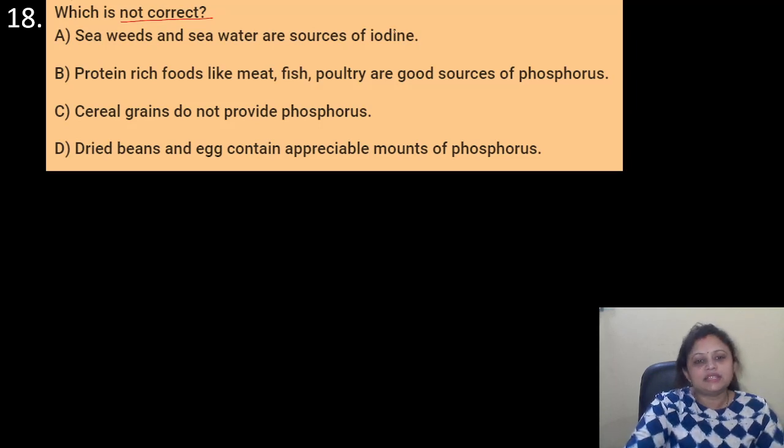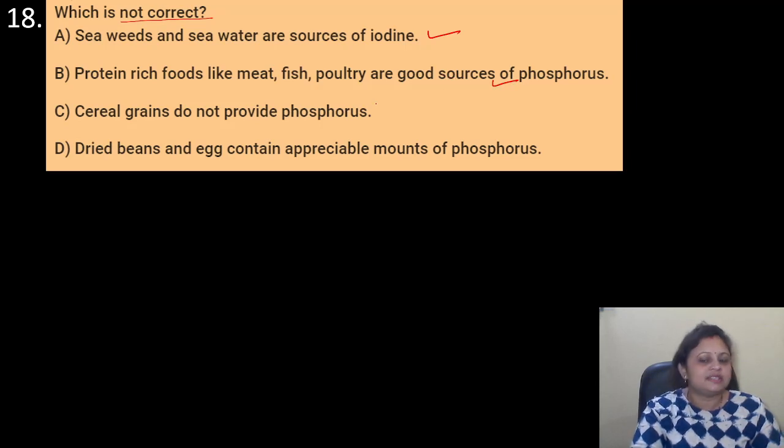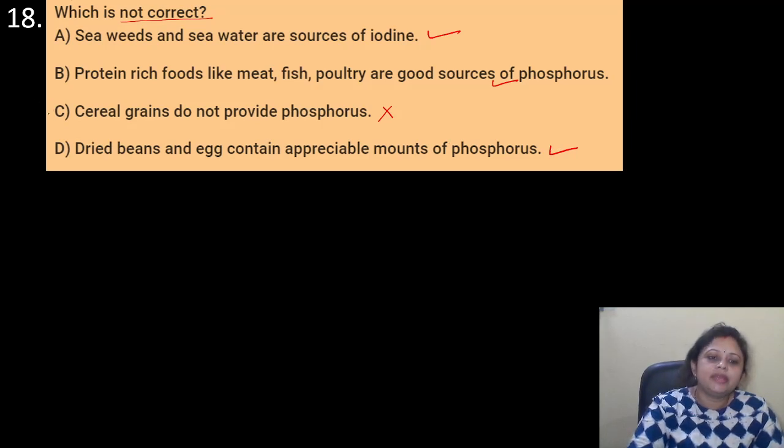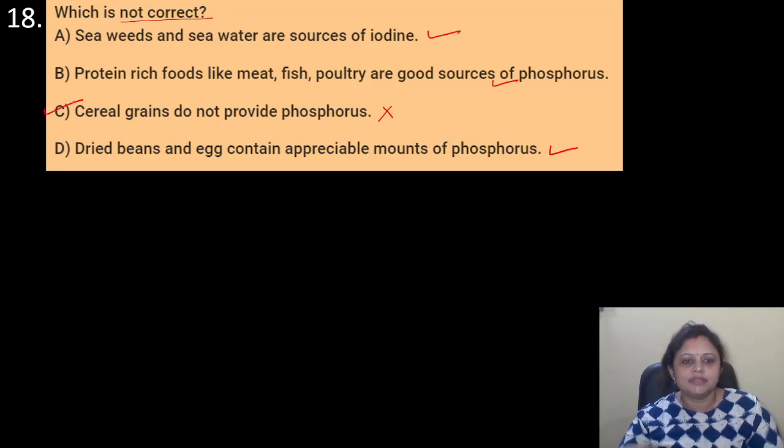So seaweed and seawater are sources of iodine, correct. Protein-rich food like meat, fish, poultry are good sources of phosphorus. This is also correct. Cereal grains do not provide phosphorus? No, it's wrong. Cereal grains, they provide phosphorus. Okay, they contain sufficient amount of phosphorus. Dried bean and egg contain appreciable amount of phosphorus. Yes, this one is also correct. So here the correct answer is option C.